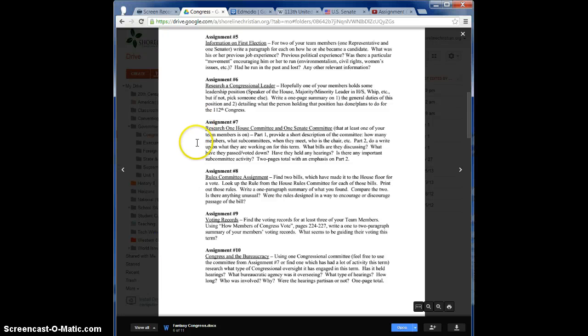For assignment 7, you'll be researching the committee structure. Congress is made up of many, many committees, so you need to research one House committee, one Senate committee, and at least one of your team members is on. So it must be a committee that your team member serves on.